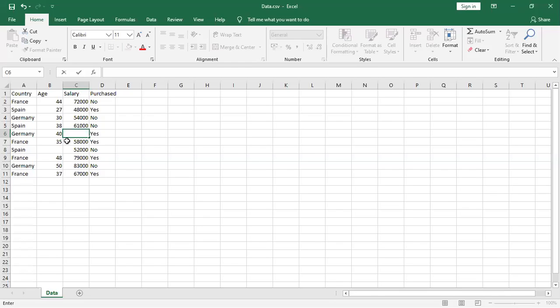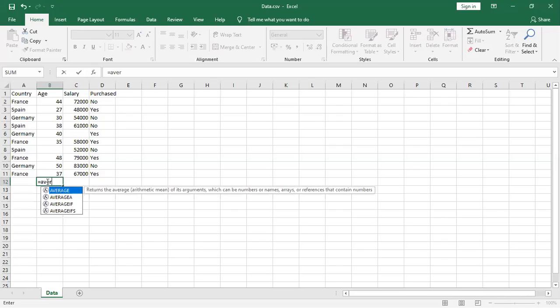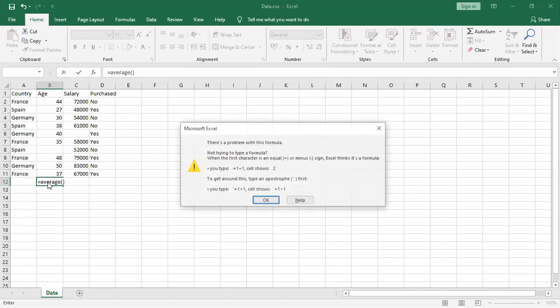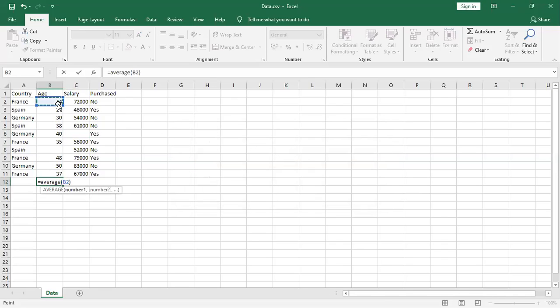To handle missing values, we consider a lot of criteria. Based on our requirement, here I want to replace this missing value with the average value. To keep the average value here, I want to know the average of all these samples. So for that purpose, I'm saying equals average of, and I want to take the average of all these values.